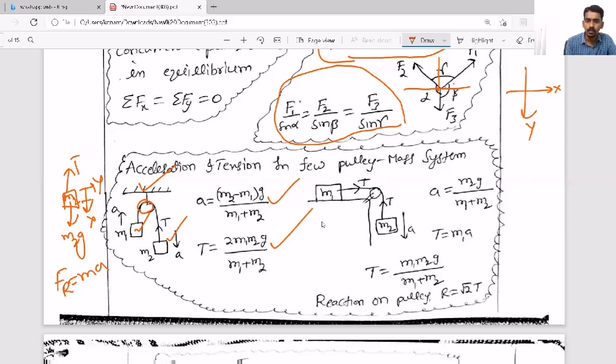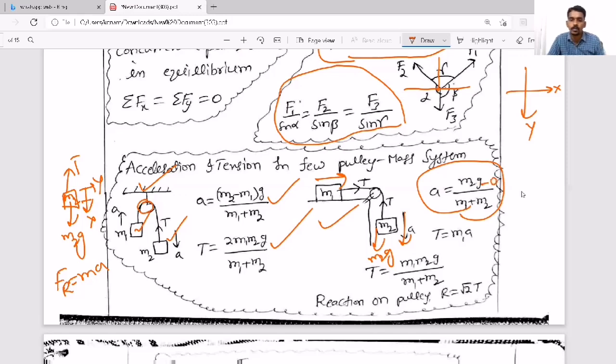Like here, beside, one more system is there where m2 is moving vertically but m1 is moving horizontally. As both are connected with a string, the same tension will act on both of them and they cover the same distance in the same time, so their acceleration also must be the same, and that acceleration is total pulling force. How much? The total weight going down is m2g minus total weight going up. Here no weight is going up, that's why that is 0. So minus 0 by total mass m1 plus m2. So this way you can get the answer.